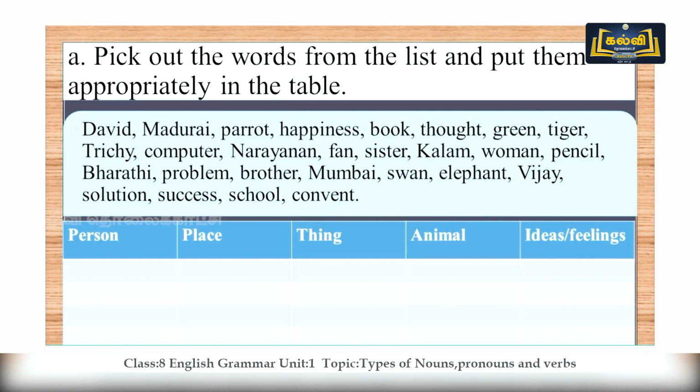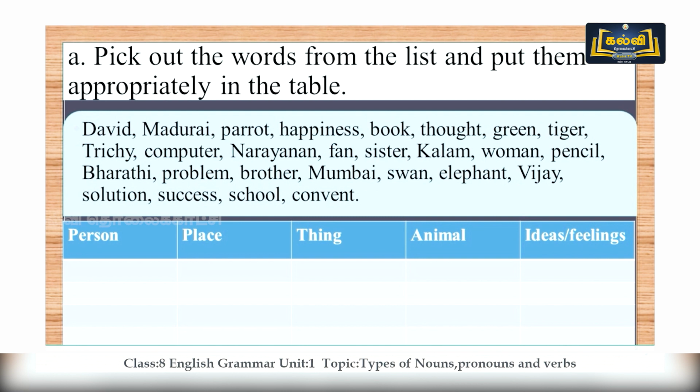Yes, that's right. And I'm going to give you some exercises, and you can find these exercises in your book as well. If you want to check your answers with your textbook, you can also do that. So I have given you a list of words, and you're going to put those words appropriately in the table. So we have columns of tables like person, place, thing, animal, ideas and feelings.